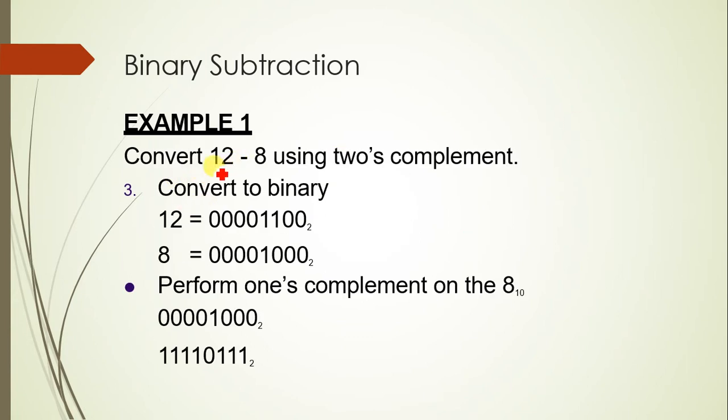So convert 12 and 8 using the 2's complement method. First you convert it into 2's complement method, right? So what is this binary? The binary equivalent for 12 is what? 1100. Add 4 significant digits, or it depends, 5 significant digits also you can add, but preferably exactly double that of its original number.